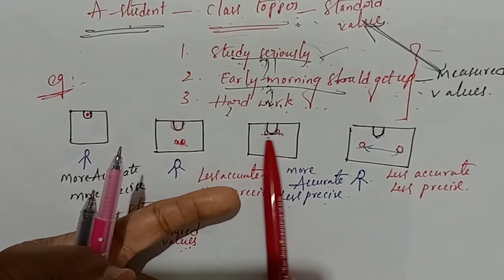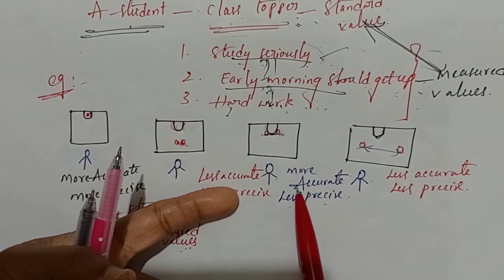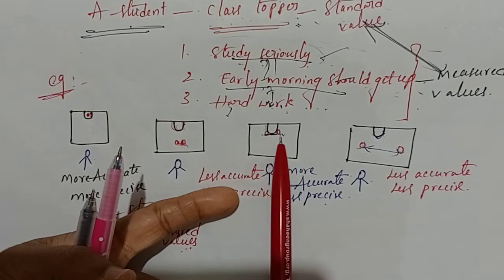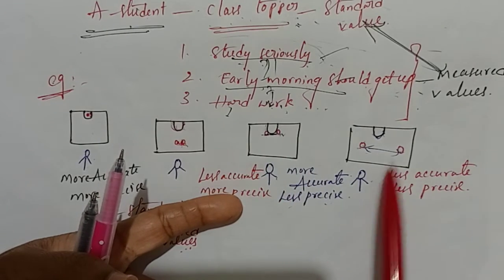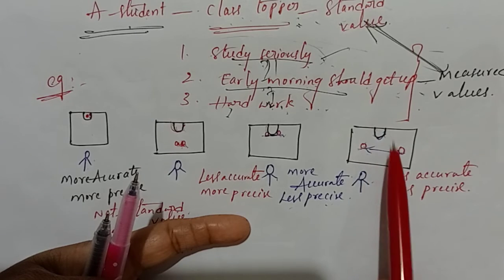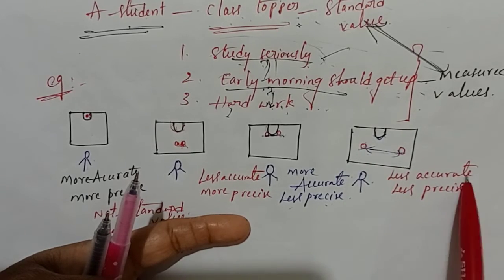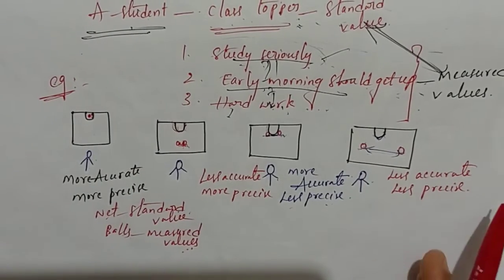And in this one, two balls are nearly closer to the standard value. That means more accurate. And between the balls there is more gap. That way less precise. And in this case, two balls are not closer to the standard value, and there is no closeness between the measured values. More gap is there between the balls. That's why less precise, less accurate. Are you clear, students?